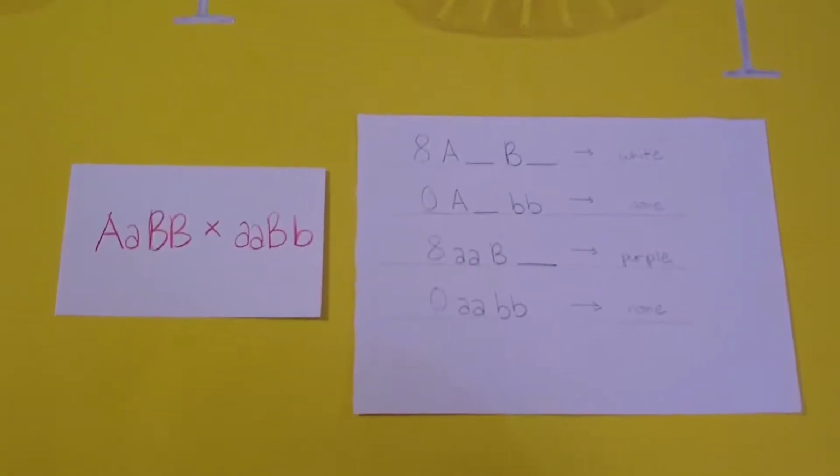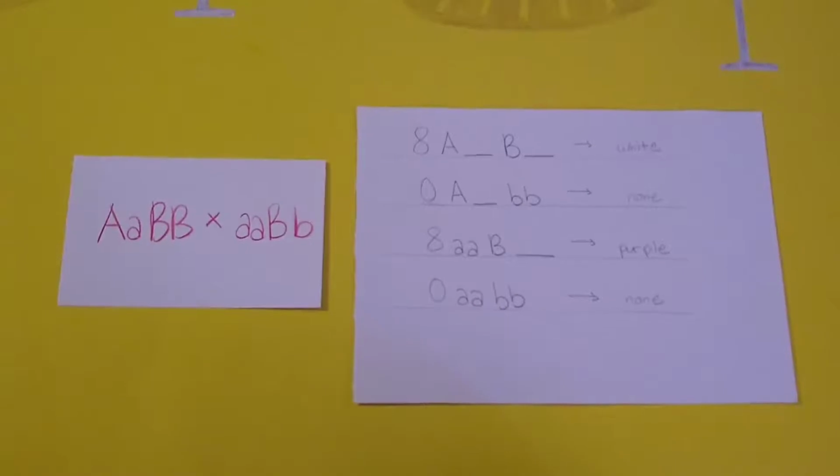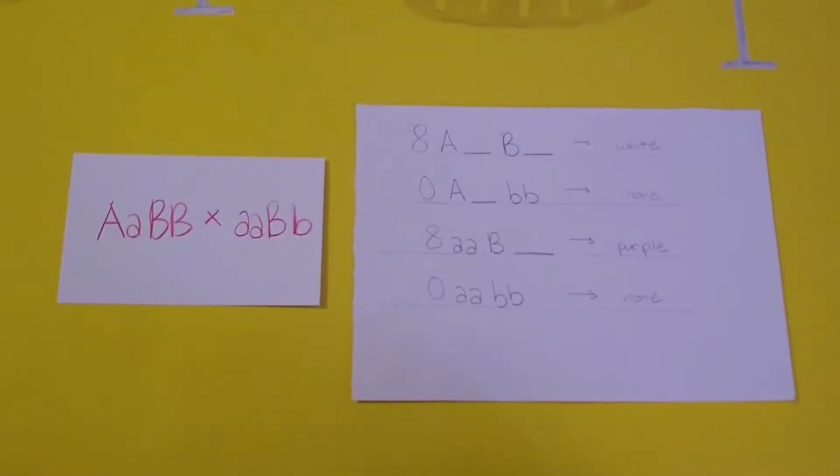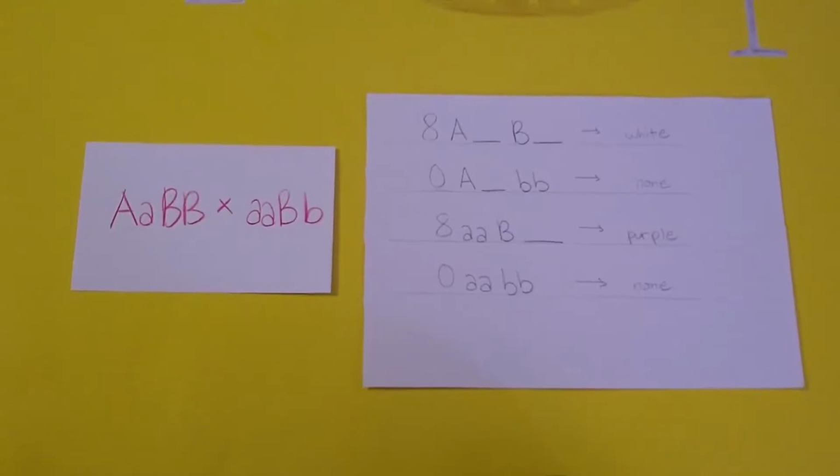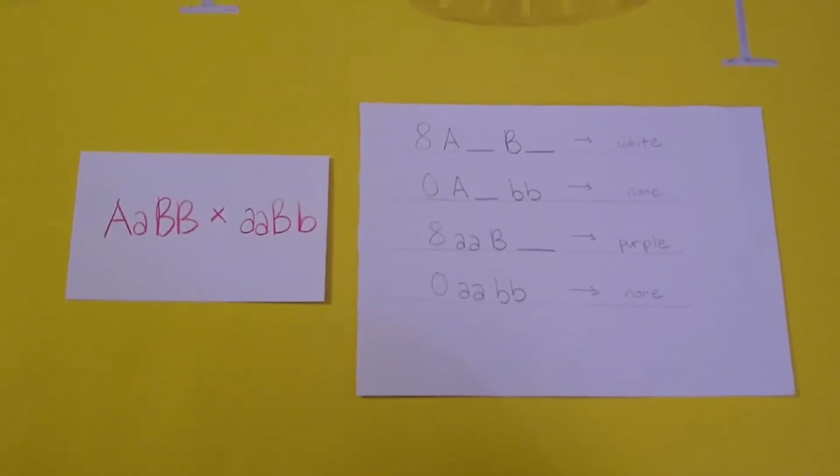If we continue with all the seeds from this cross, 8 would be white flowers and 8 would be purple flowers. This is because 8 seeds have the big A allele, and the other 8 have 2 little a alleles and at least 1 big B allele.